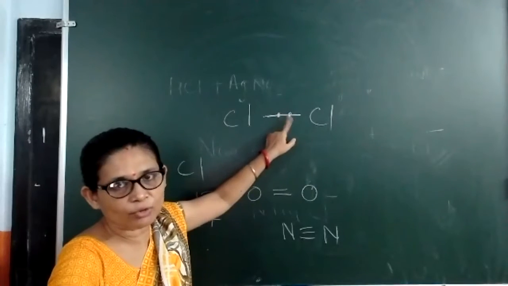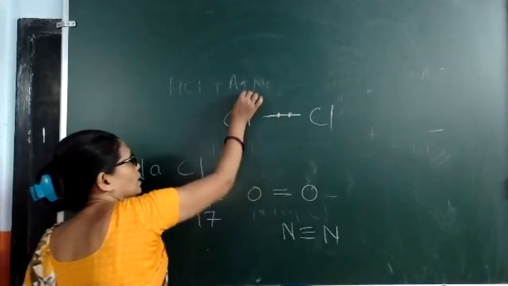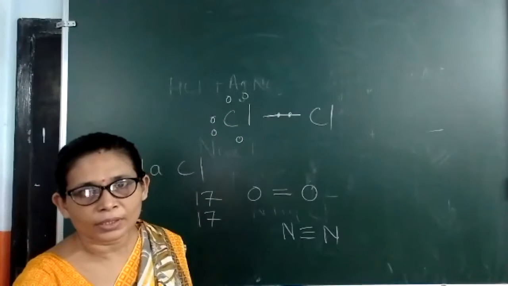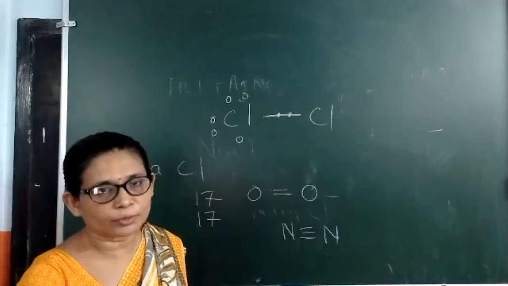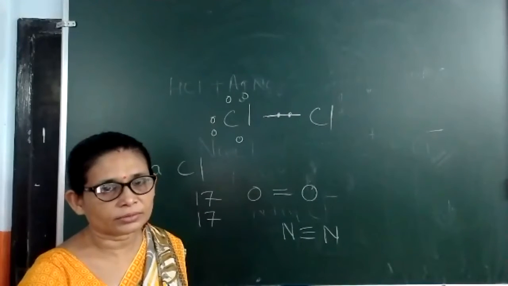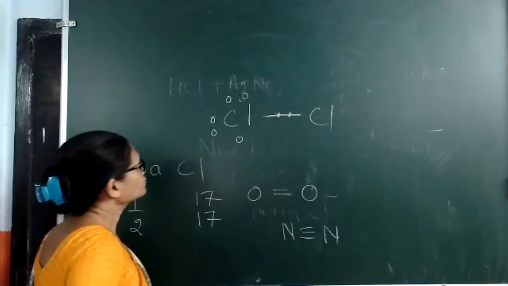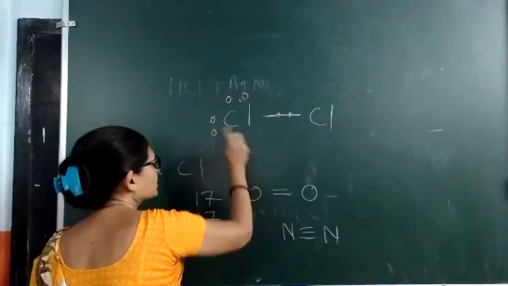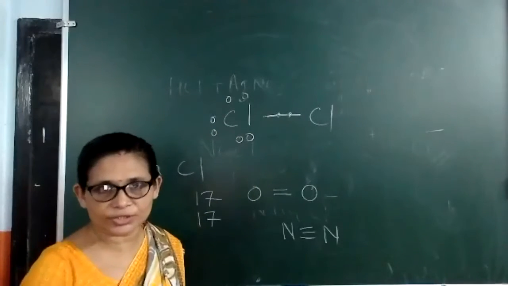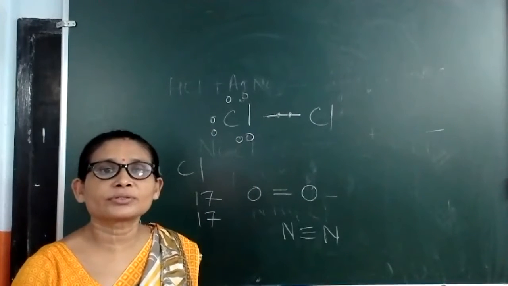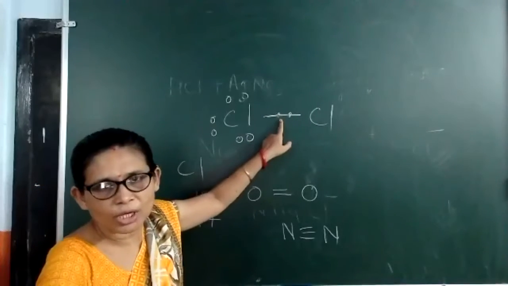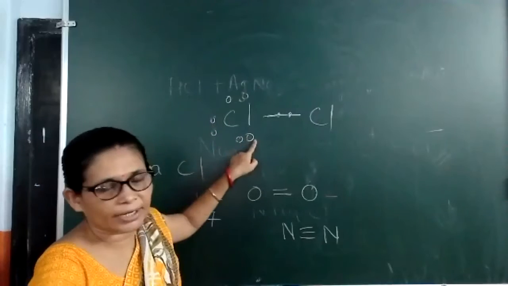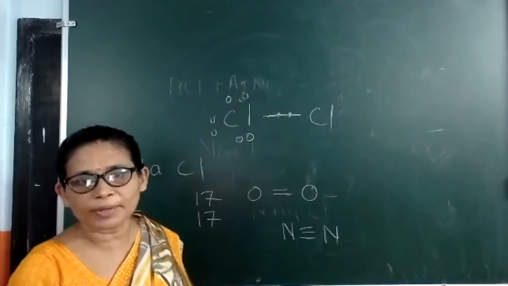These 2 electrons we have to count. 1, 2, 3, 4, 5, 6, 7, 8. Total 8 electrons. You have to take these 2 electrons also. So first you will take 1, 2, then 3, 4, 5, 6, 7, 8. So this chlorine is having a total of 3 lone pairs.